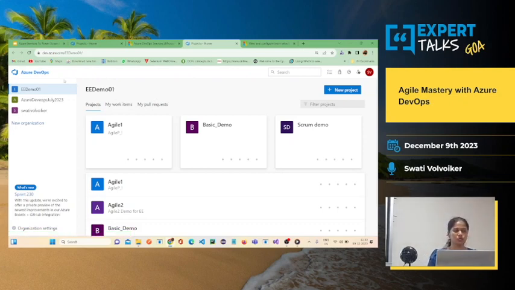This is the page where I've created an account. What you see on the page are the projects that I have created, demo projects, and at the left side are the organizations. There is a link to create a new organization here.